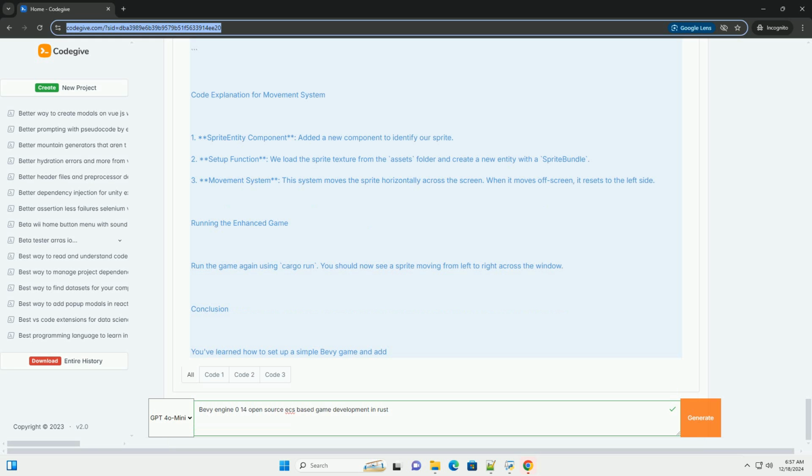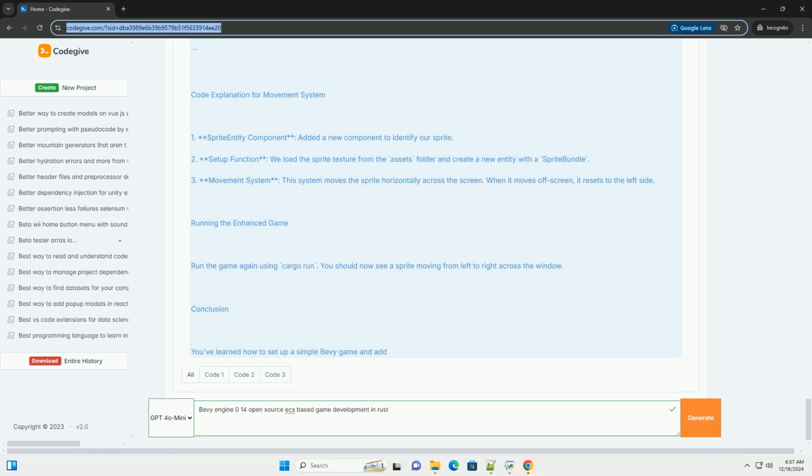// reset position. Code explanation for movement system. 1. Sprite entity component. We added a new component to identify our sprite. 2. Setup function. We load the sprite texture from the assets folder and create a new entity with a sprite bundle. 3. Movement system. This system moves the sprite horizontally across the screen. When it moves off screen, it resets to the left side.